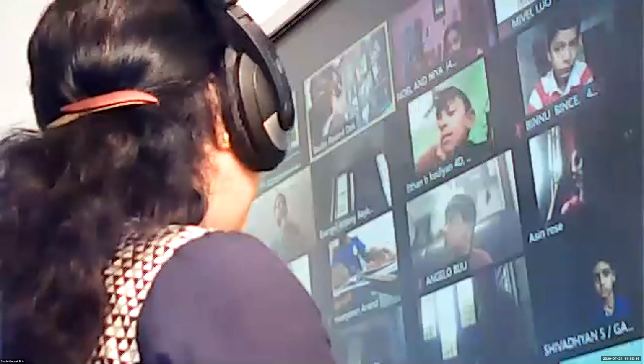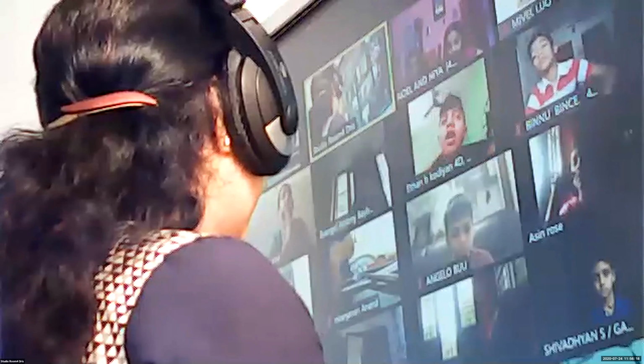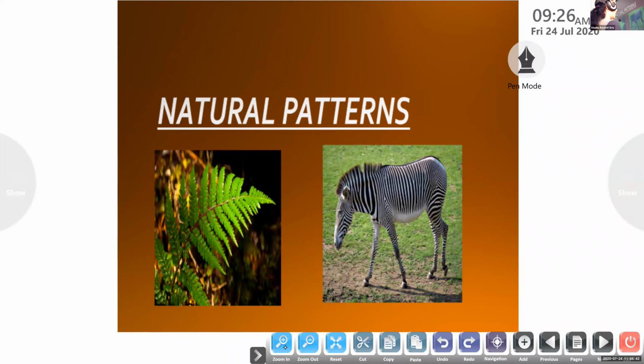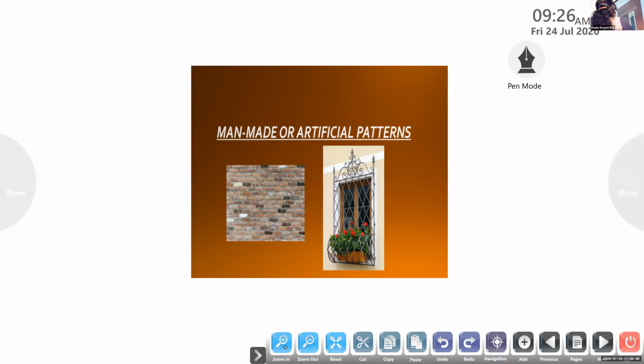And what about the leaves? After this class also, when you see some leaves from your garden or outside your house, you have to observe and identify different types of patterns. So we can see patterns in animals, leaves, rocks. And here this is example 4.